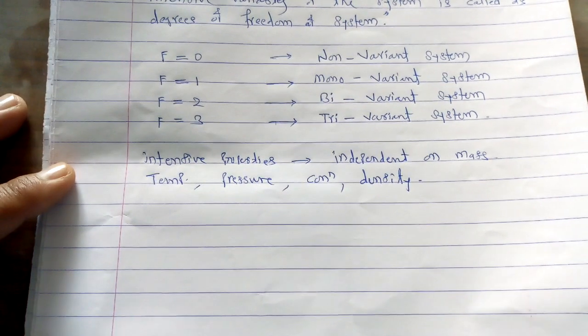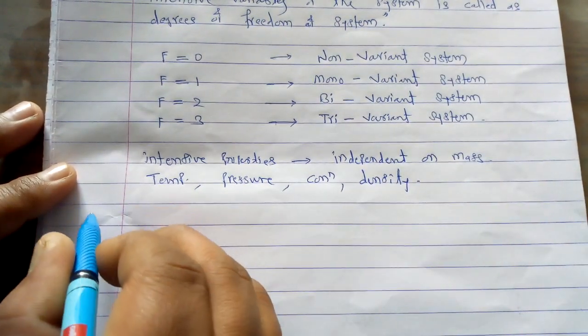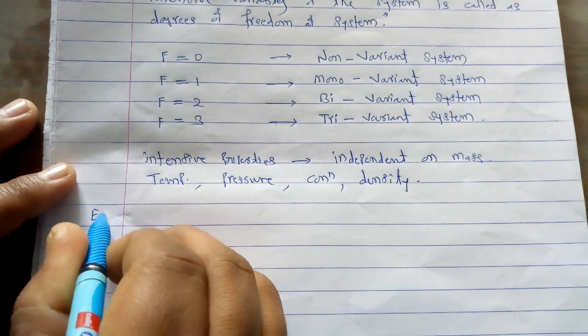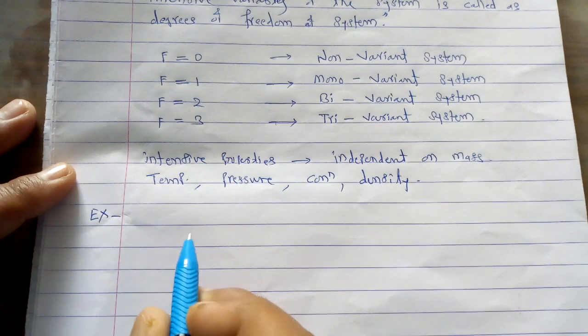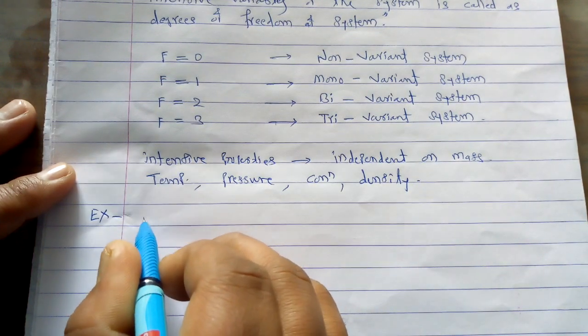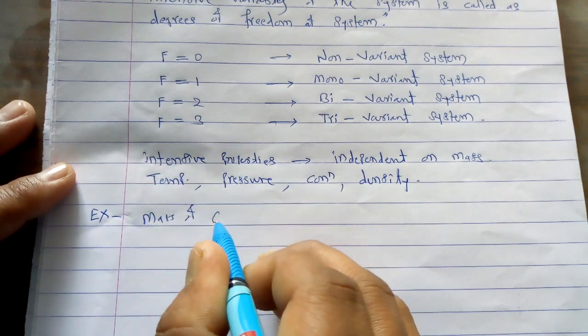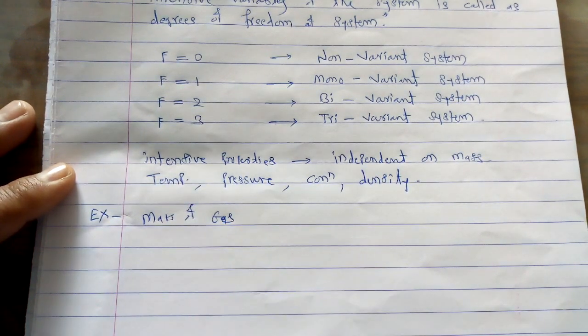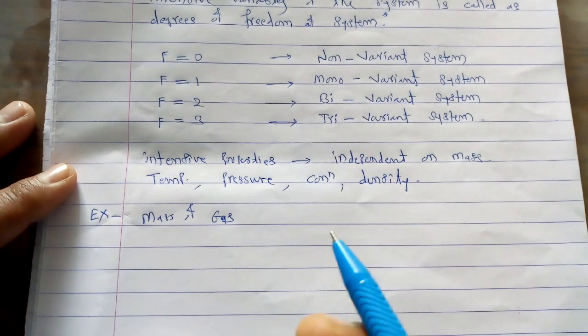Now for our clarification, let us take some examples. The first example: if we have a mass of gas, then we have to correlate the different properties of this particular gas, such as its volume, its pressure and temperature.